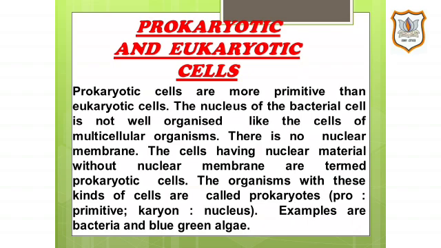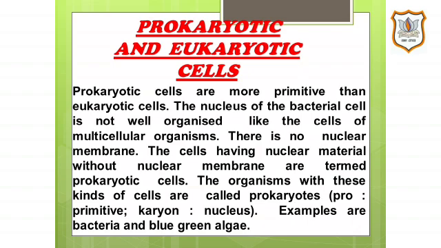The organisms made up of prokaryotic cells are called prokaryotes. Pro means primitive, karyon means nucleus. All the prokaryotes are simple unicellular organisms. Thus, the simple unicellular organisms whose cells do not possess a nucleus bounded by a nuclear membrane are called prokaryotes. Prokaryotes have no real nucleus in their cells. Prokaryotes are relatively simple organisms.